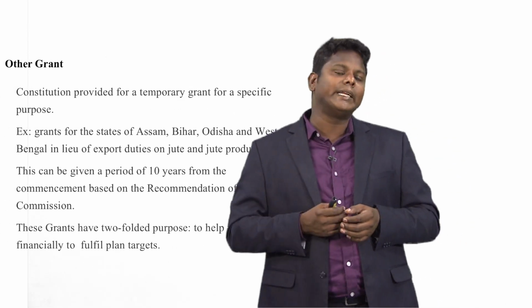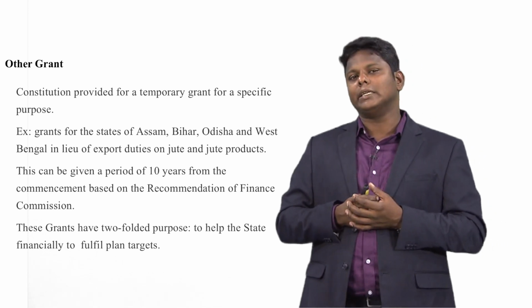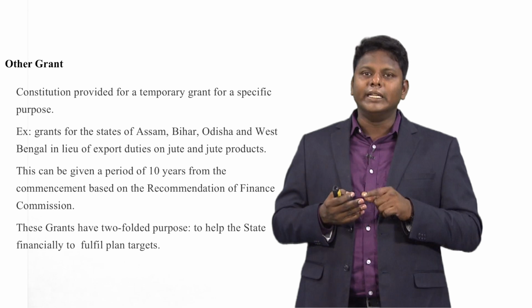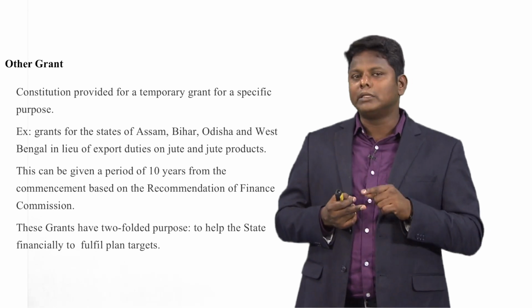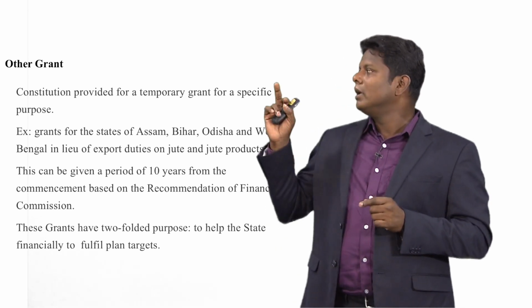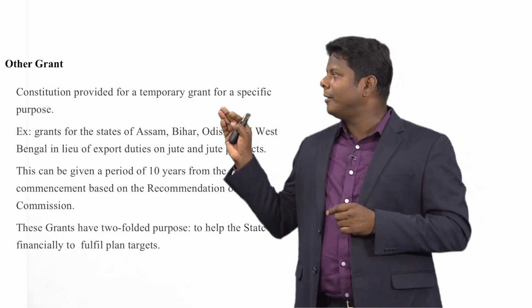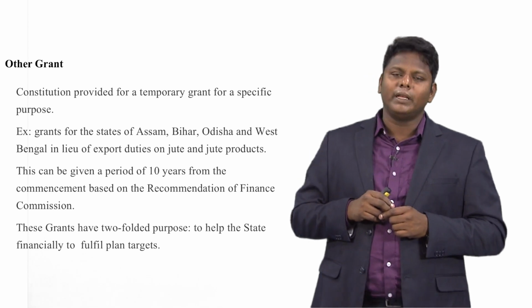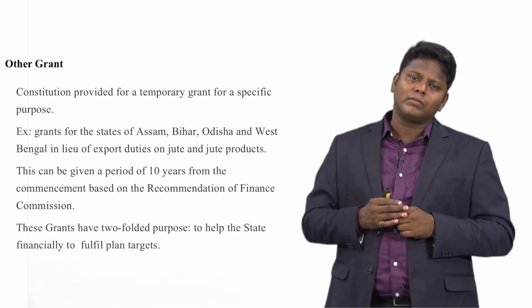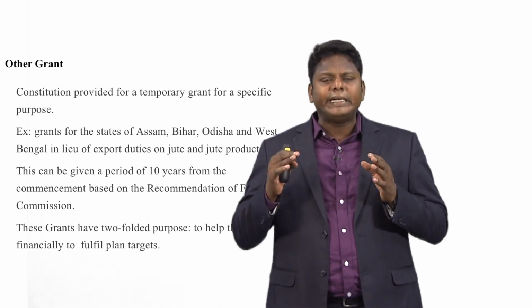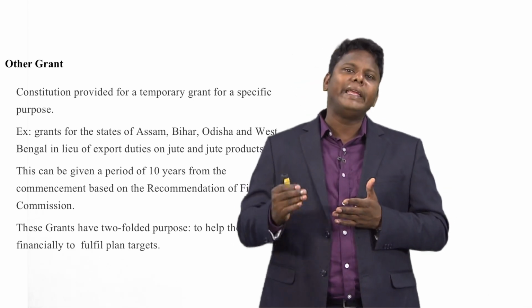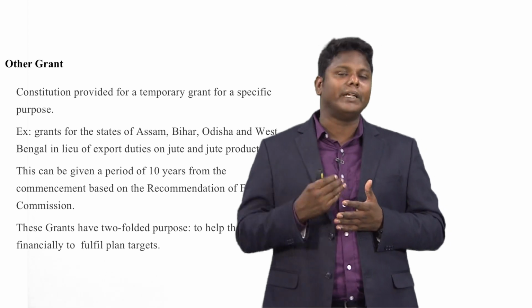The third is other grants. Apart from statutory grants and discretionary grants, the third important one is other grants. The Constitution provides for a temporary grant for a specific purpose. This other grant does not mean that they have to give it each and every year, or every 5 years or every 10 years.